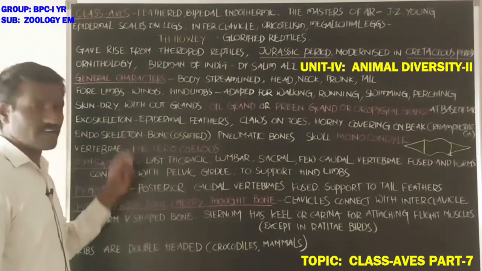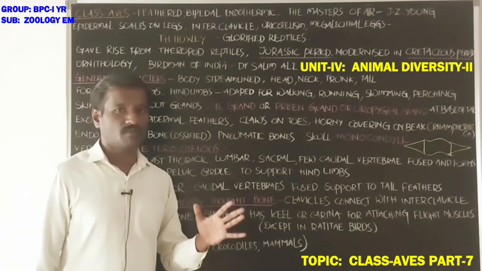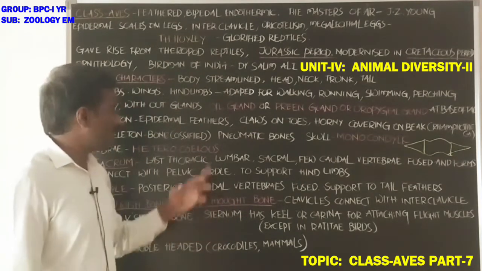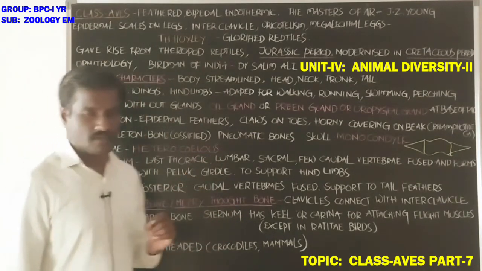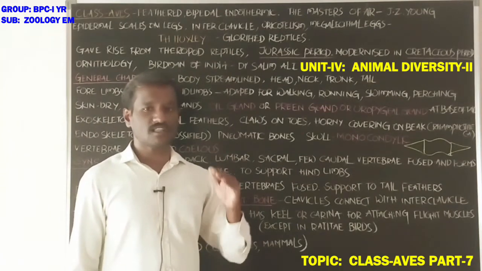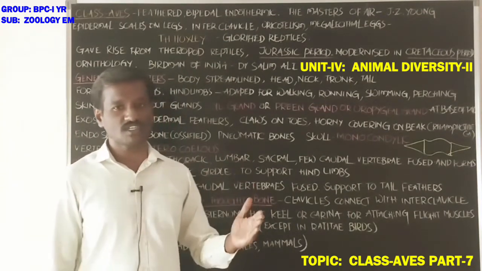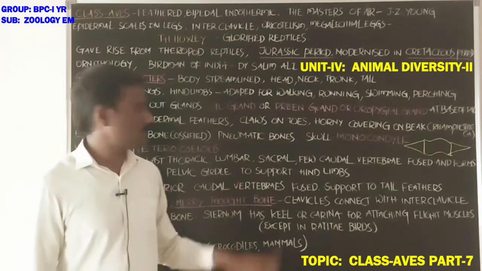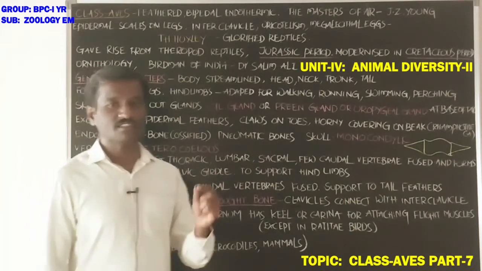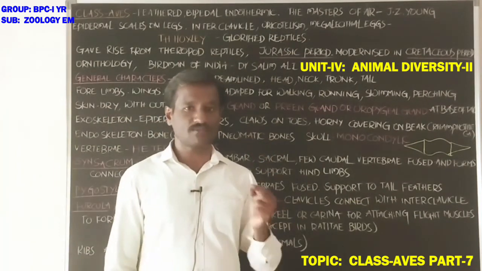Next, the endoskeleton is completely bony and ossified. Next, pneumatic bones are present. Pneumatic bones means the long bones have a hollow structure with air cavities. Skull is monocondylic, like in fishes.